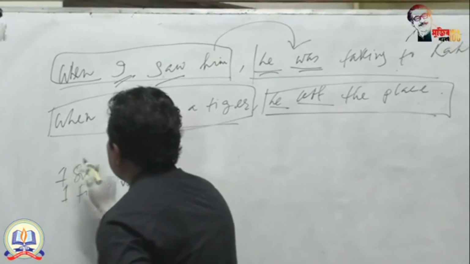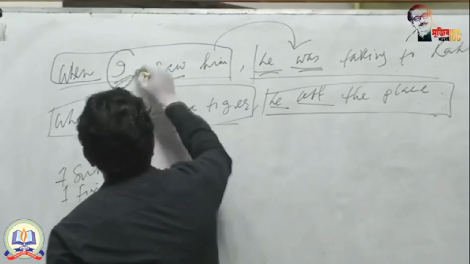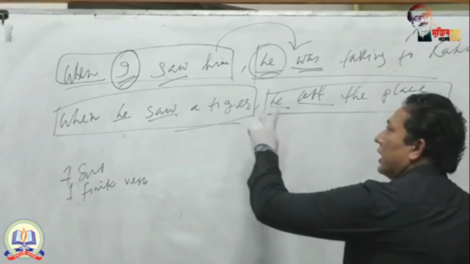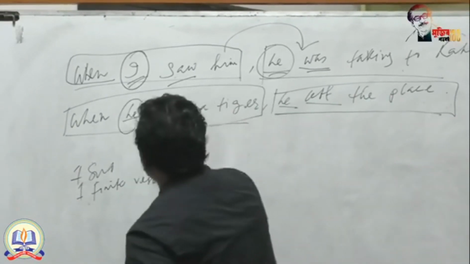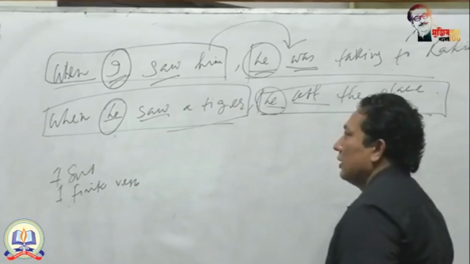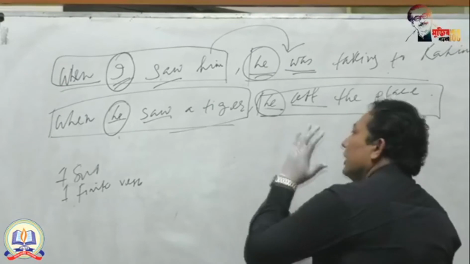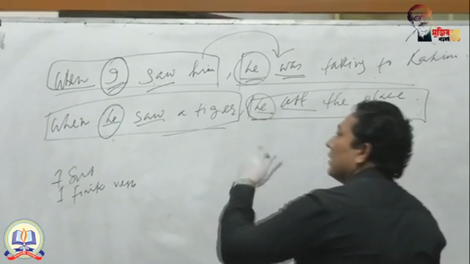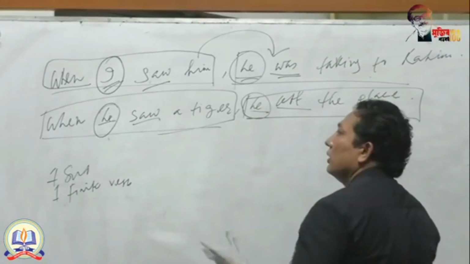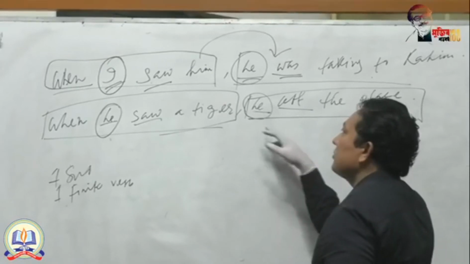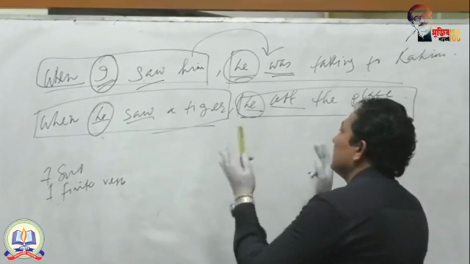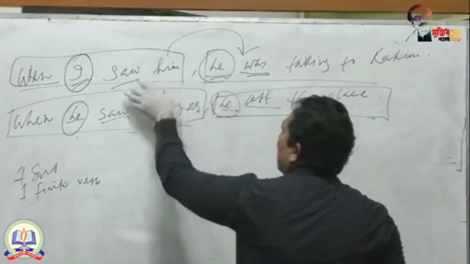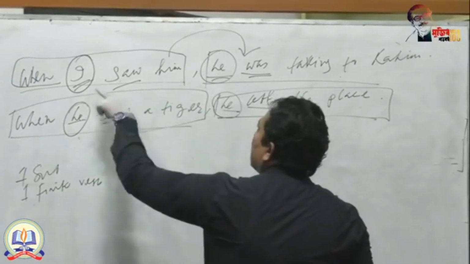The most interesting thing is that here you are getting two subjects, but these two subjects are not the same. They are different. But here the same subject is repeated. So if you deduct any subject from here, it does not indicate who does the rest of the verb. You need not be confused, because one subject indicates the two verbs are done by one subject. But here, saw and was, these two verbs are done by two different subjects.